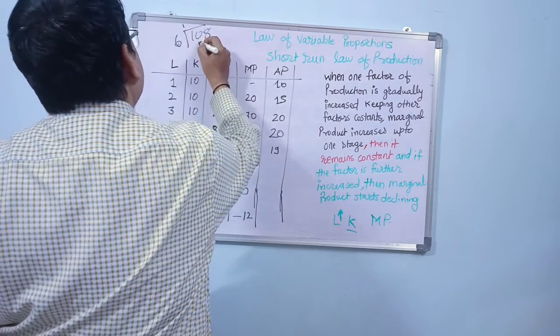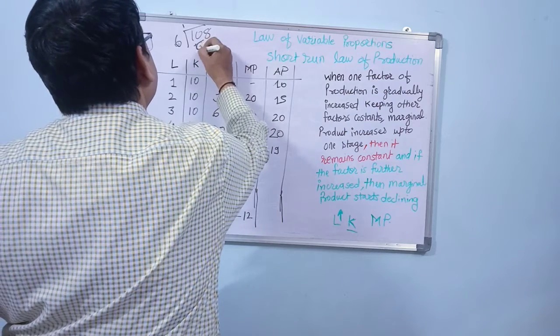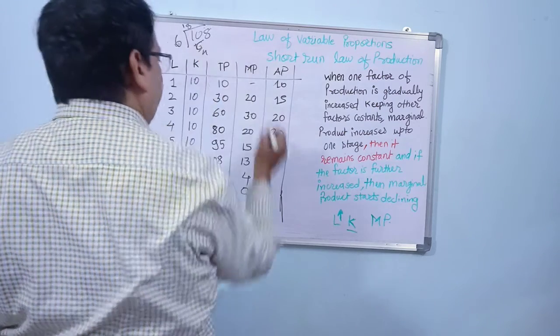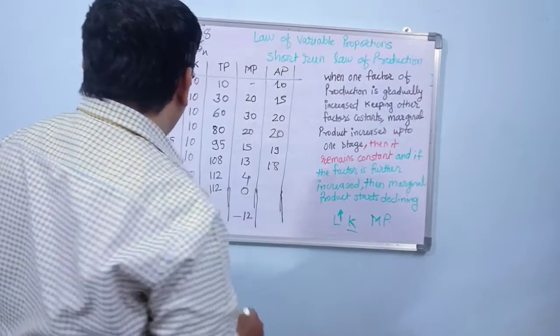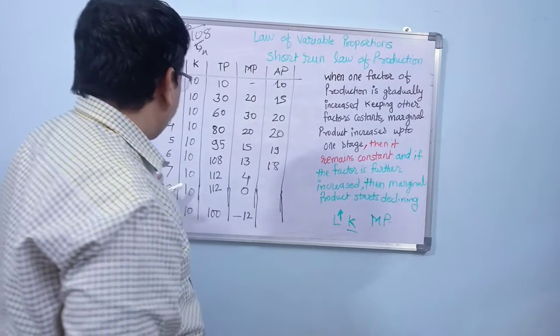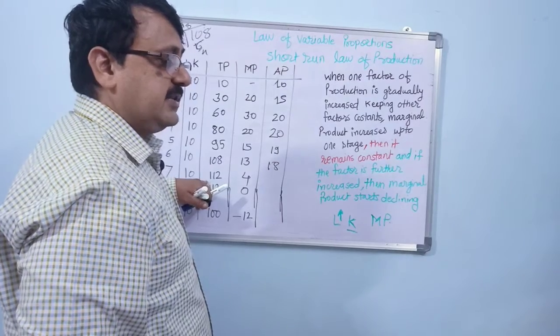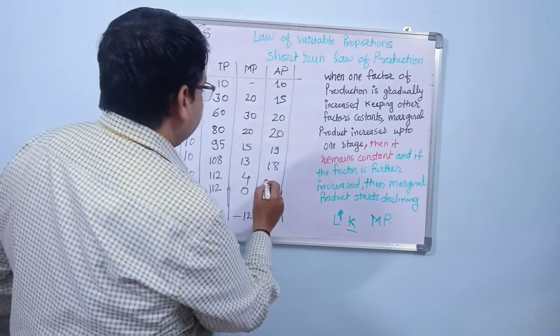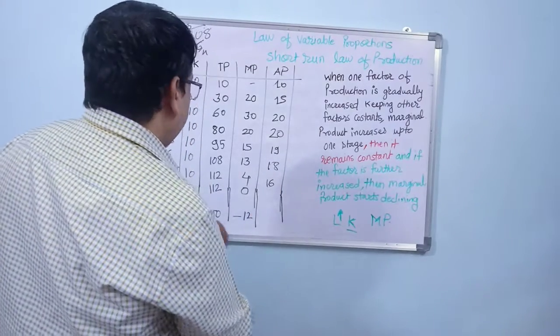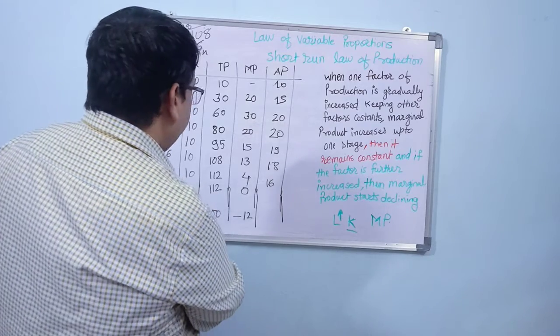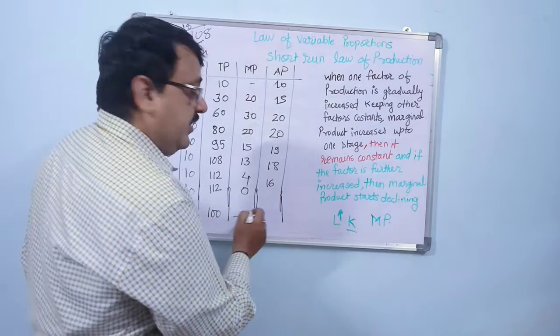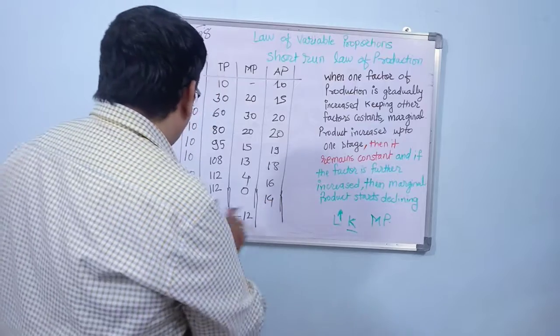Then you have got here 6 by 4, 8, 48, 18. So it is 18. Then 112 by 7. Now you find out what is the figure here. 112 by 7, maybe it is 16, I think. Now here it is 112 by 8. Now again it has come down. Maybe it is 14. Find out whatever it is.